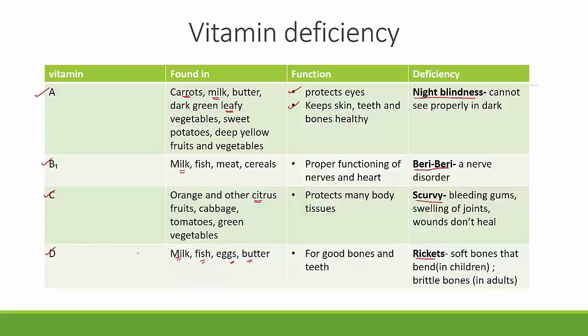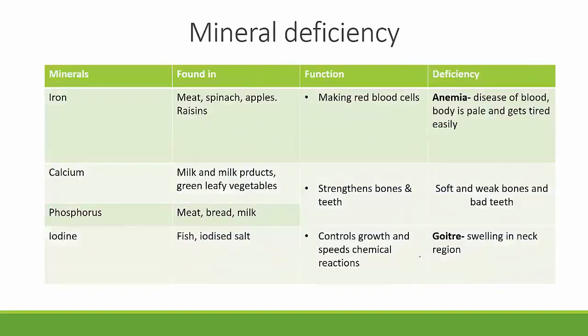Vitamin D deficiency leads to a condition called rickets. If rickets is seen in small children, it leads to soft bones that bend. Whereas if an adult who is fully grown ends up with vitamin D deficiency, their bones become very brittle and they tend to break. We have four examples of minerals here also.